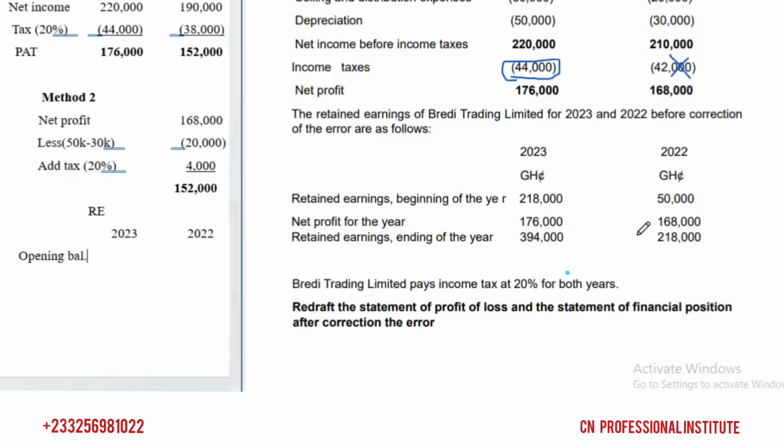With the opening balance, come to 2022 here, we have opening balance of 50,000. So let me do 2022 here. Then the closing of 2022 is what we take to 2023. So 2022, the opening is 50,000. It's in the question. Then what is profit for 2022? You add profit to the opening retained earnings. Our profit for 2022, the adjusted one, is 152,000. You have to use adjusted profit.